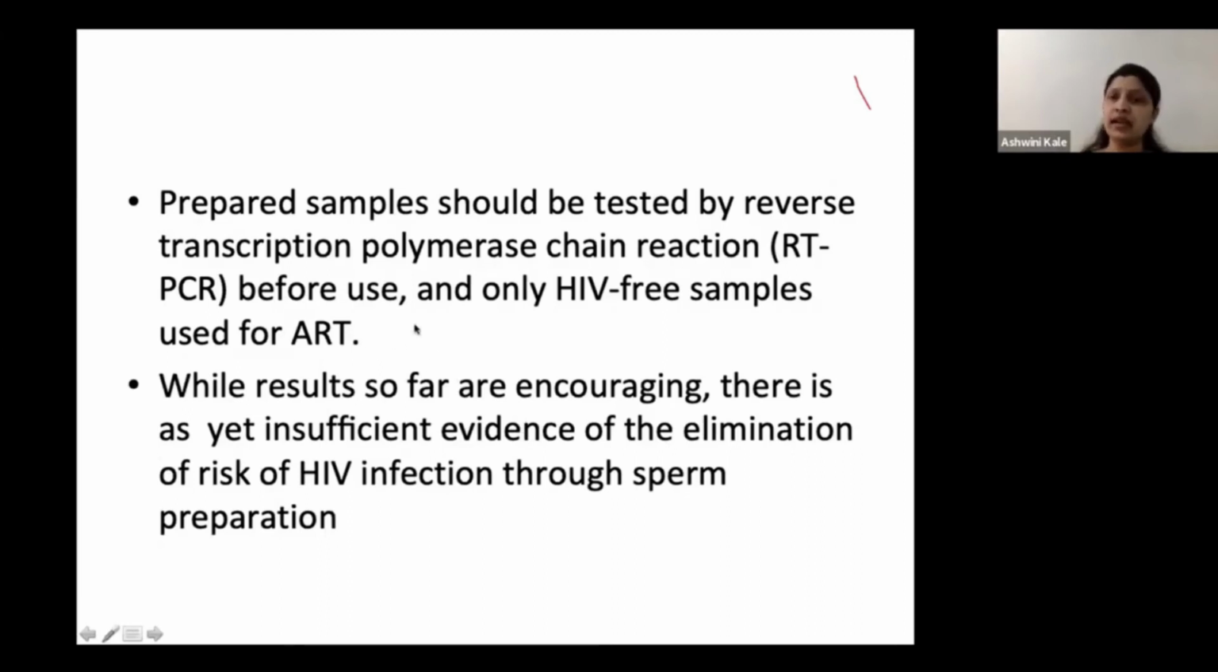In IUI, you can try doing this, but this does not give a 100% guarantee of the sample being HIV-free. While results so far are encouraging, there is yet insufficient evidence of the elimination of the risk of HIV infection through sperm preparation in this way.